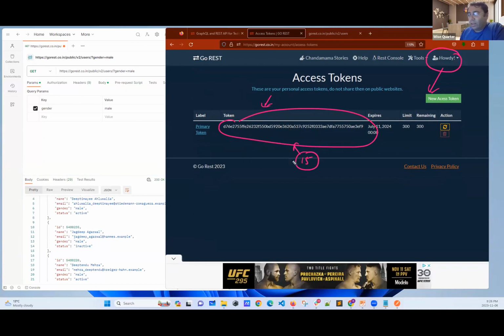Can I do this? Yes, every 15 minutes. Actually, in a minute, in an hour, in 2 days, in a month, I can update and change this token. I could do this if I was GoRest. But they are trying to teach us. Most likely, they will not change this, but they could.